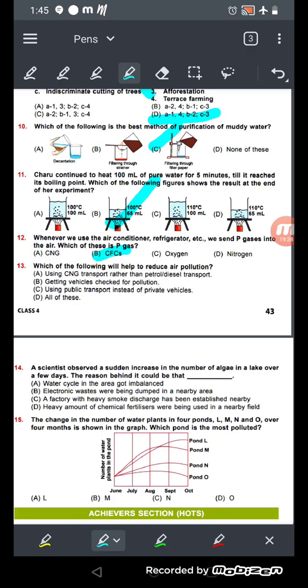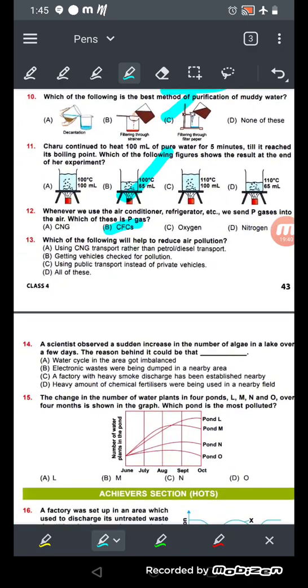Which of the following will help reduce air pollution? So which one helps to reduce the air pollution? Using CNG transport rather than diesel and petrol. It can be getting vehicles checked for pollution. It can be using public transport instead of private vehicles. So all the three are correct. So the answer will be all of these. Okay.